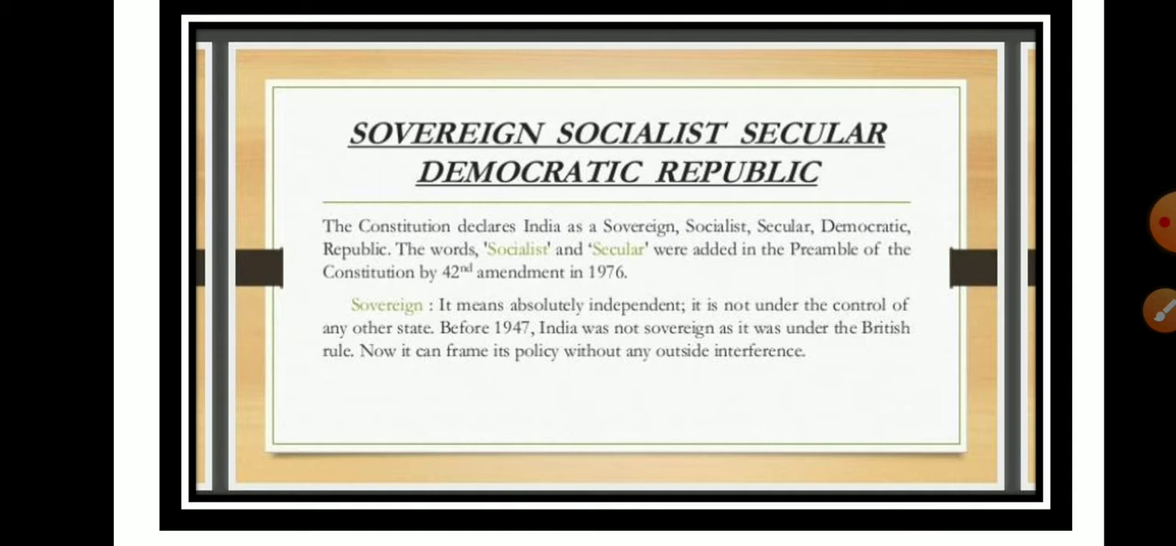Okay, then what do you mean by sovereign? Sovereign means absolutely independent. It is not under the control of any other state. As you know, before 1947 India was under the British government. At that time we can say that it was not sovereign, but after 1947, when we got complete independence, we were not under the control of any state, so we can say that our country is a sovereign country.